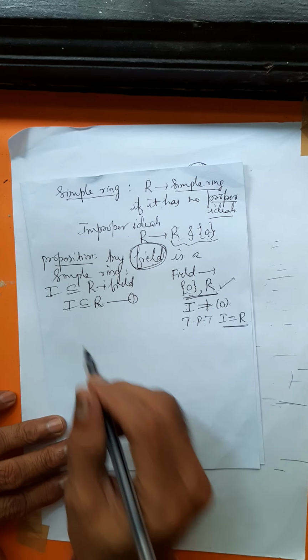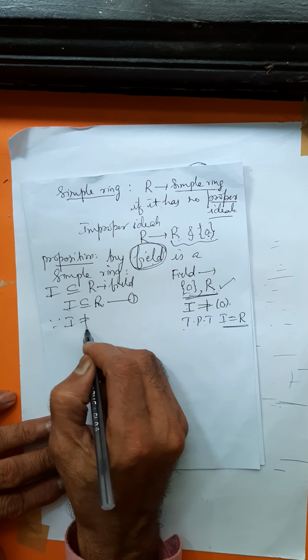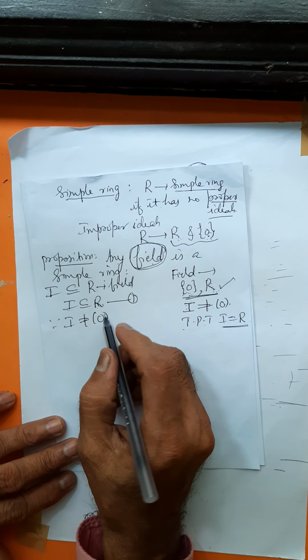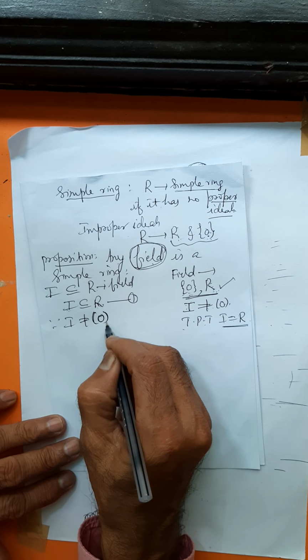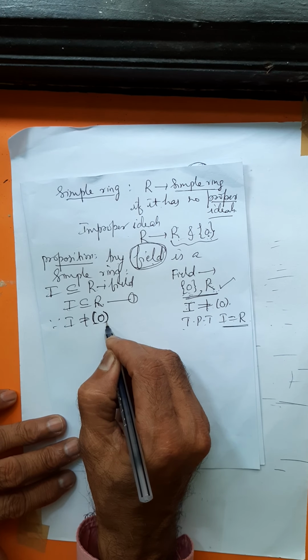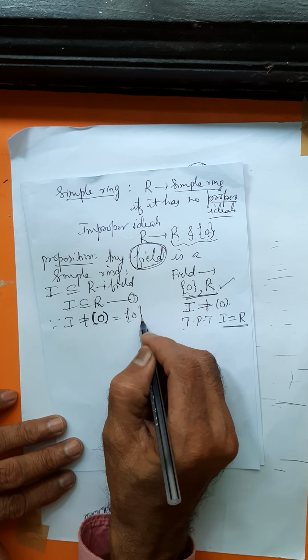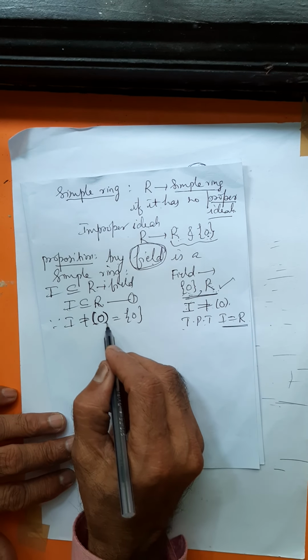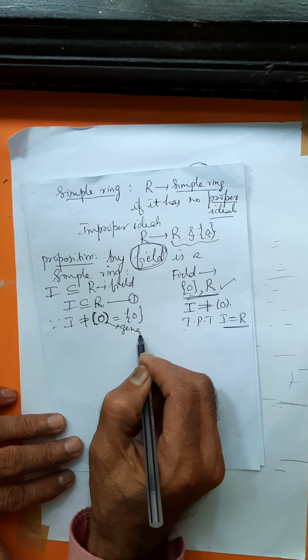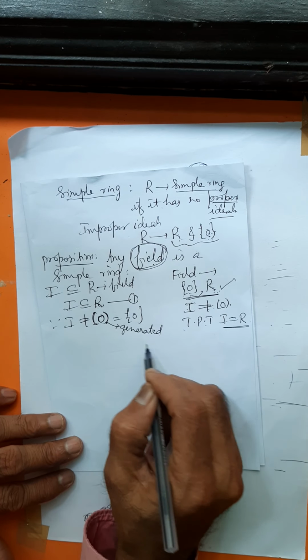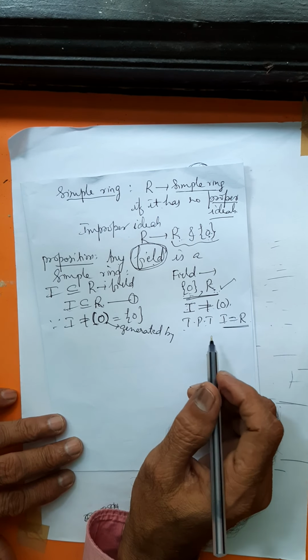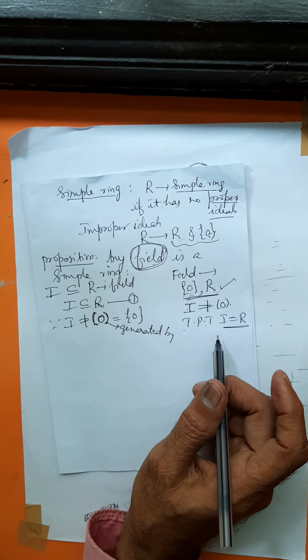Since I is not a zero ideal, that is, I is not the ideal generated by 0. The set generated by 0 consists of only 0. Generated means every member should be a multiple of 0.